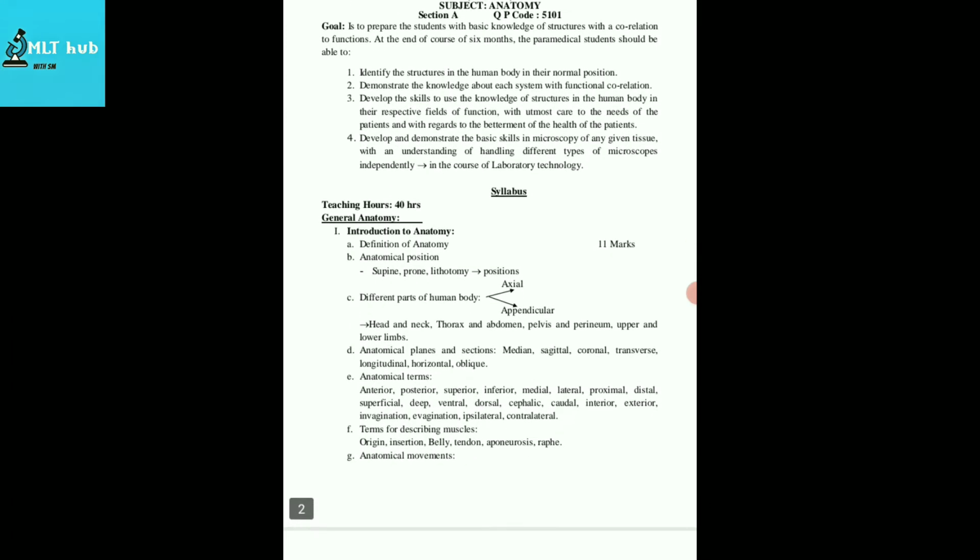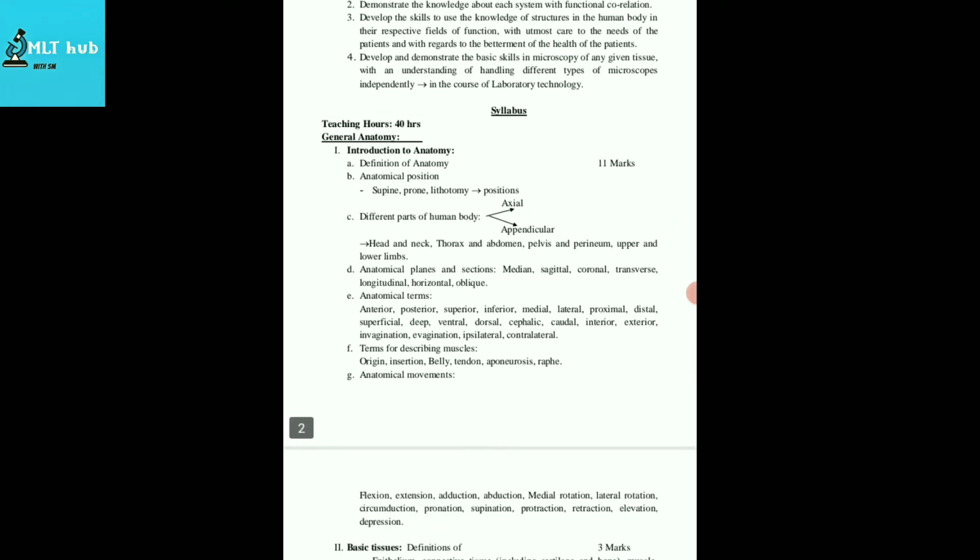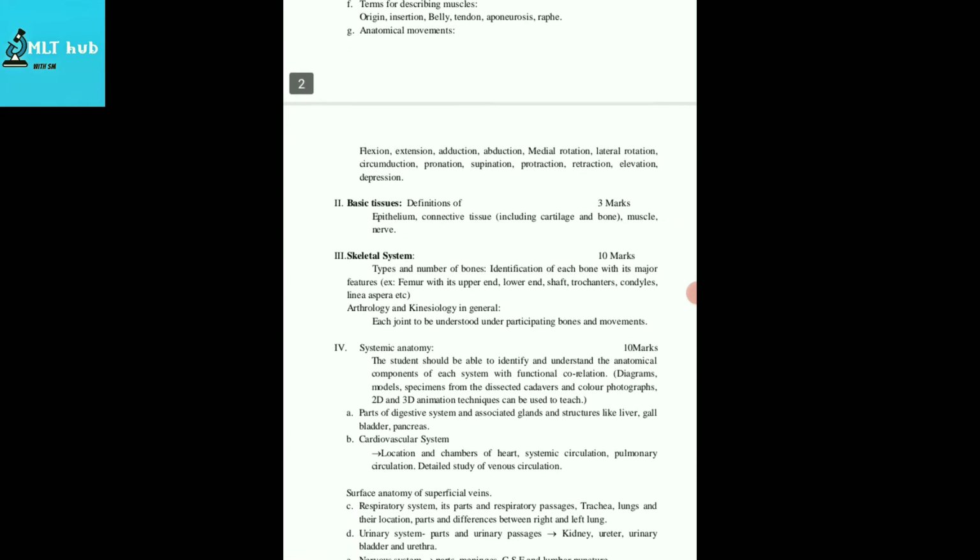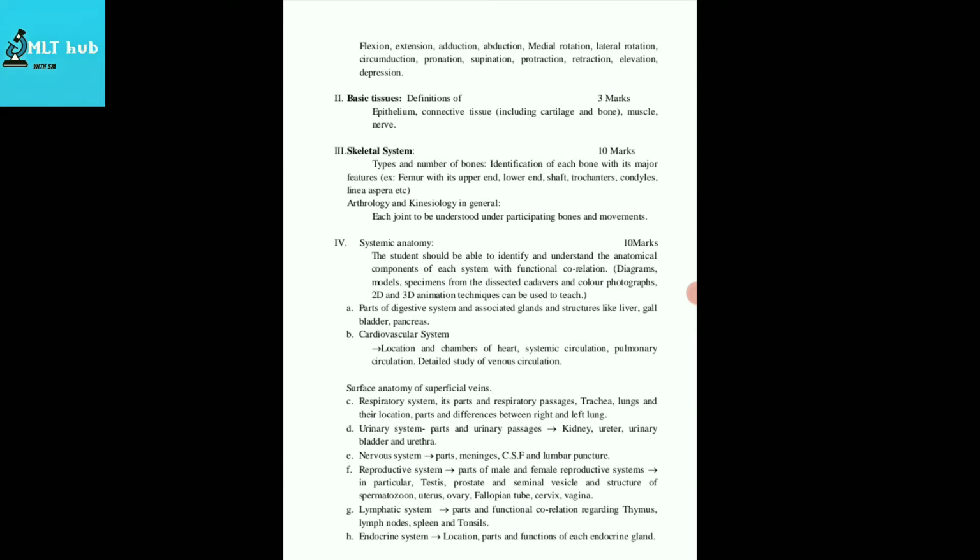In anatomy, you will learn about general anatomy, in which you learn about the planes, the positions, anatomical terms, anatomical movements, and basics about anatomy. After that, moving to the second topic, you will learn about tissues, different types of tissues, classification of tissues, and their examples. In third, you will learn about the skeletal system. You have the skeletal system, number of bones, and classification of bones with each example, and so on.